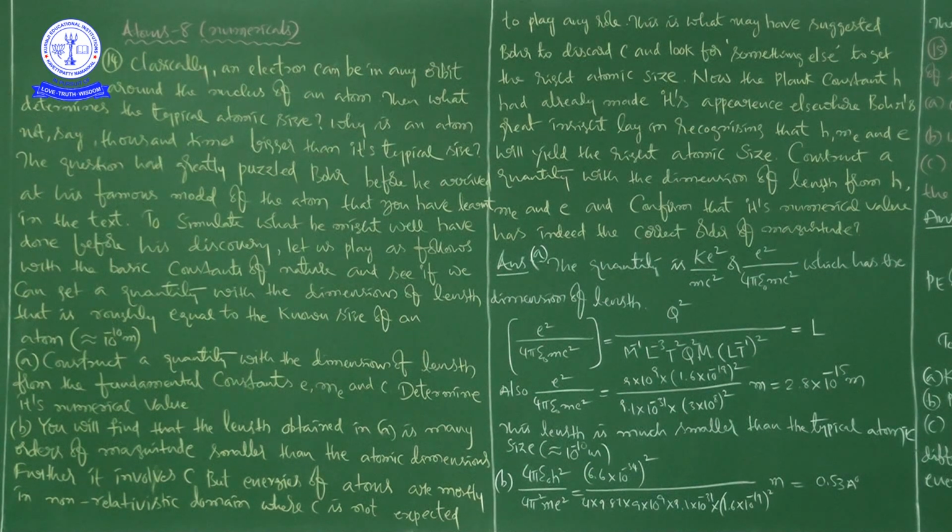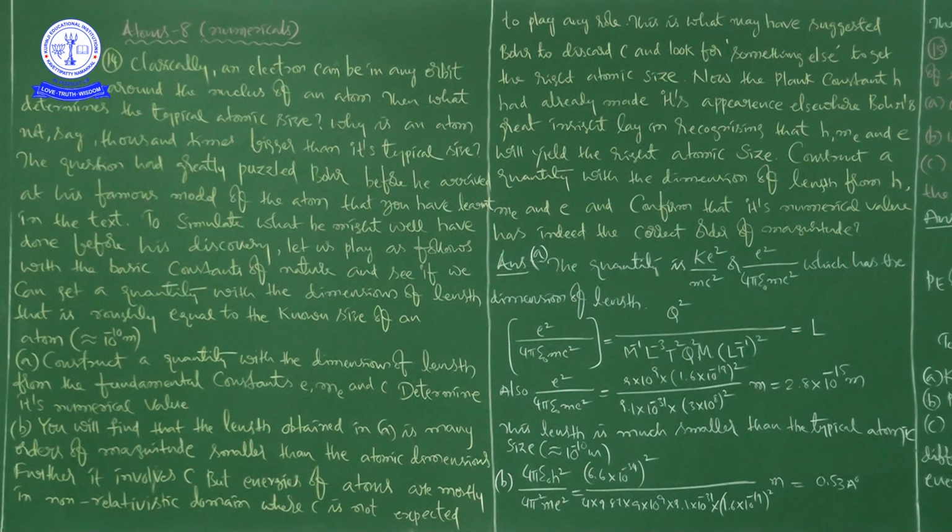In part A, he is asking to construct a quantity with the dimensions of length from the fundamental constants e, m_e and c. Determine its numerical value.